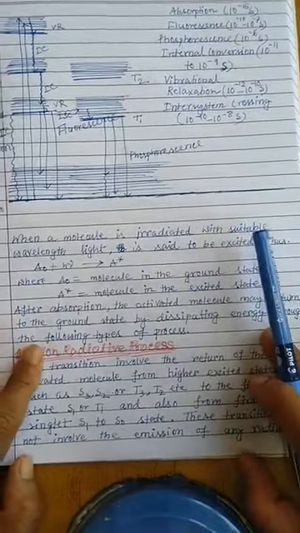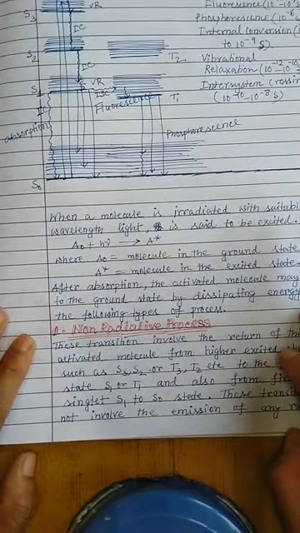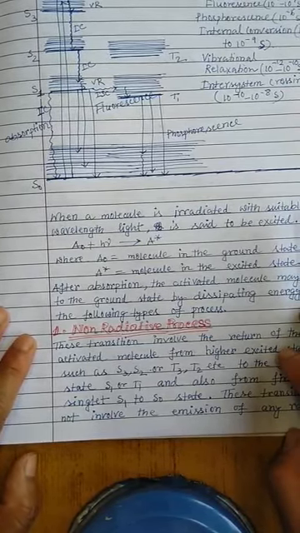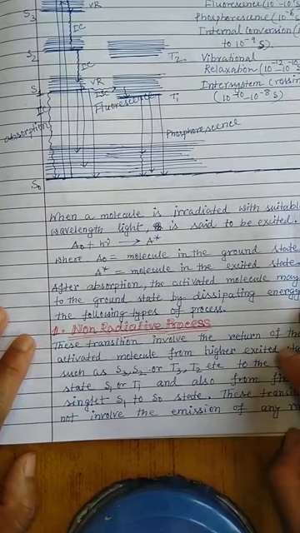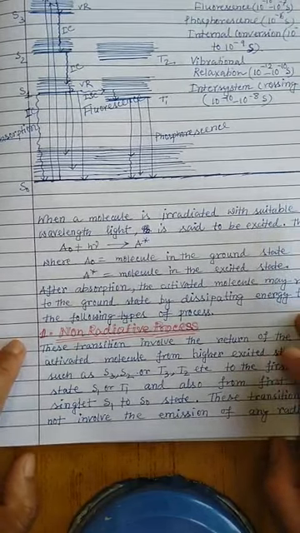So these are the different photophysical processes that take place when a molecule absorbs a particular amount of photon energy and reaches the excited state, and after reaching the excited state, it can undergo different processes. So this is the Jablonski diagram.